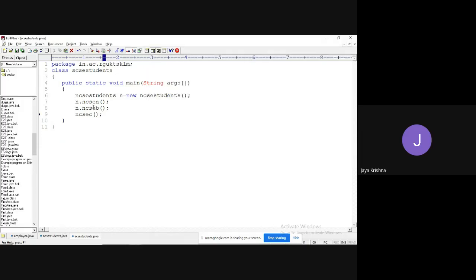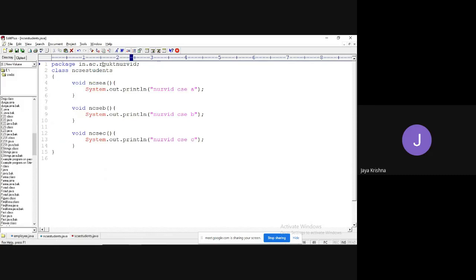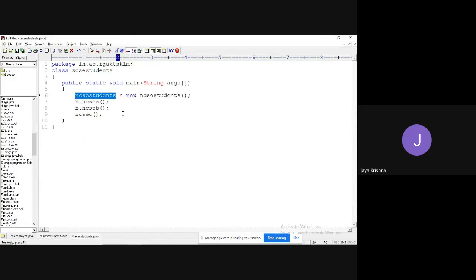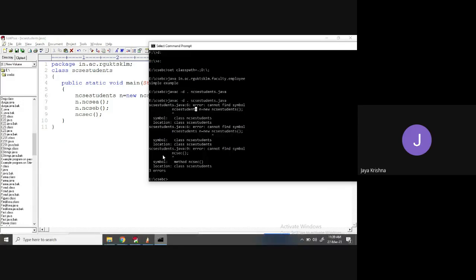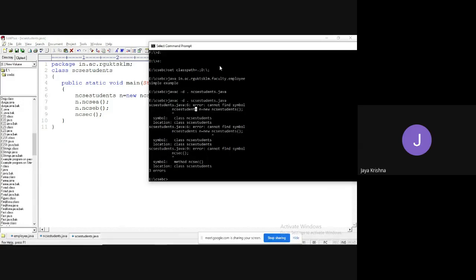Now this NCSC students dot class file is available in the rgukt newswood location, meaning that both are in different directories. So the execution also varies from the previous procedure to the present procedure.